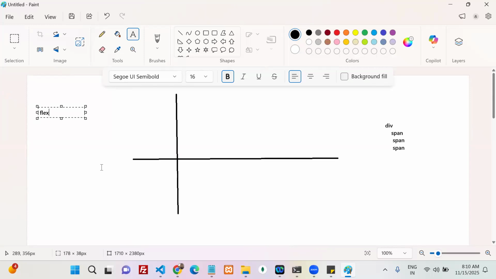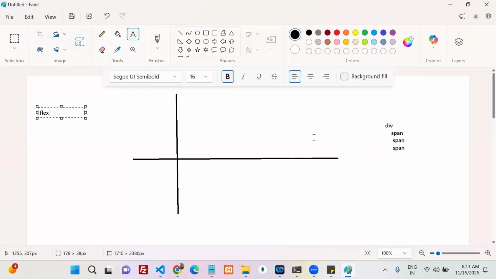Arrange the items or elements in either a row or a column, not both, in a one-dimensional way. Then you can go with flex.